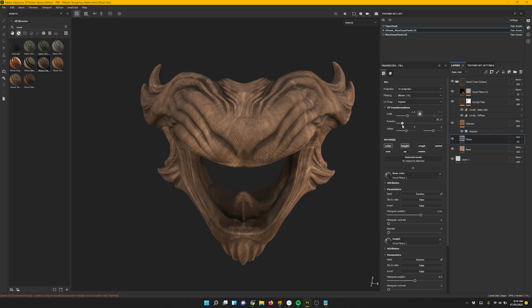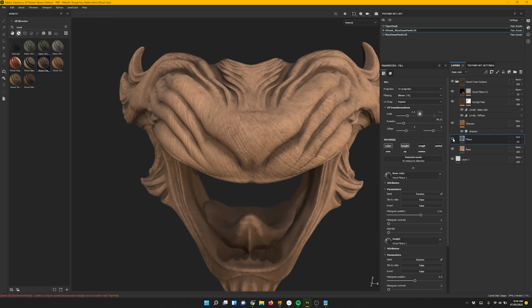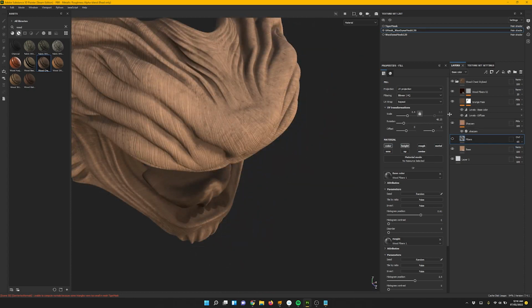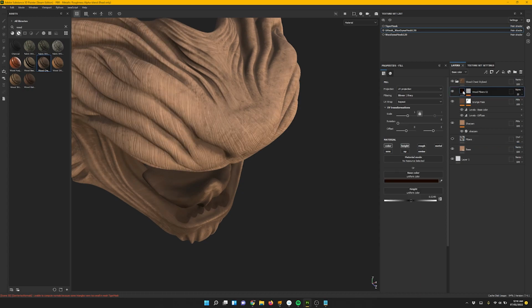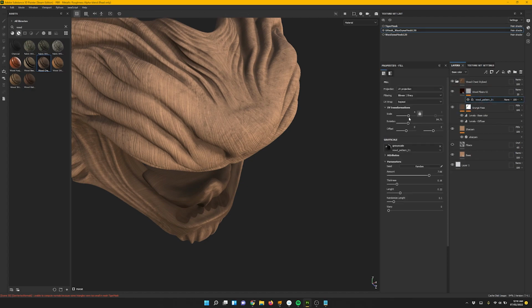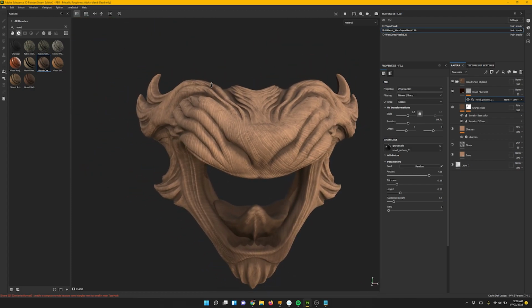Oh, this is just the color. What we want is this height. Wood fibers. So that's this layer here. And we can go into this wood pattern texture and make that bigger. 1.5, I think that will do.